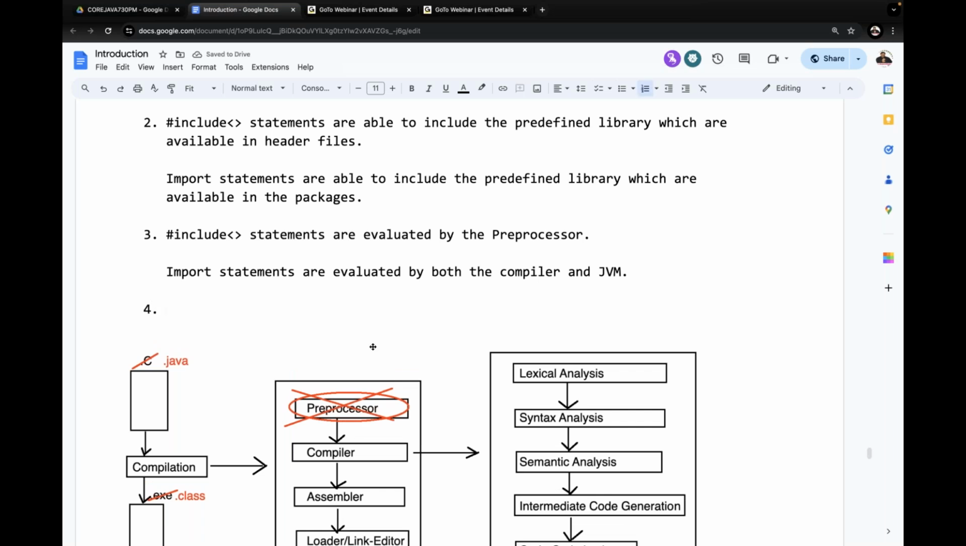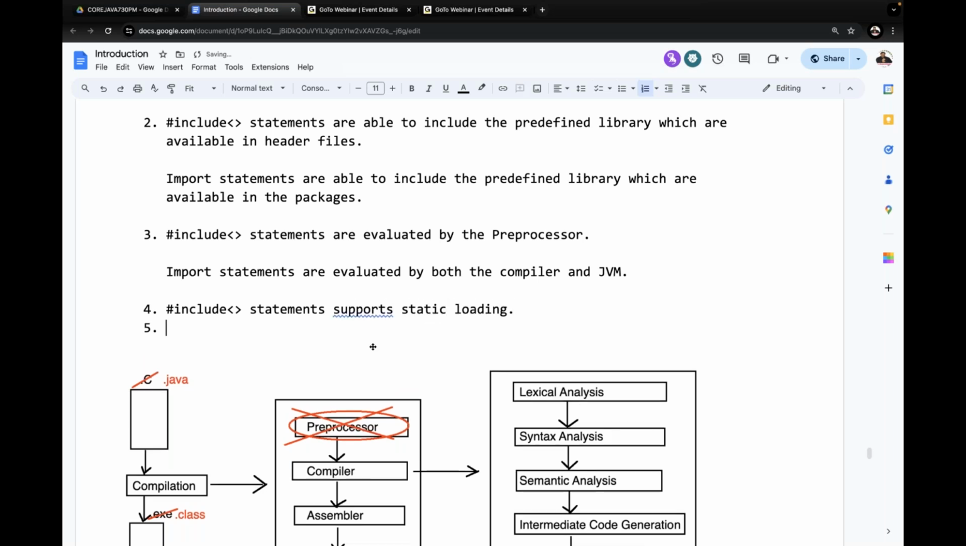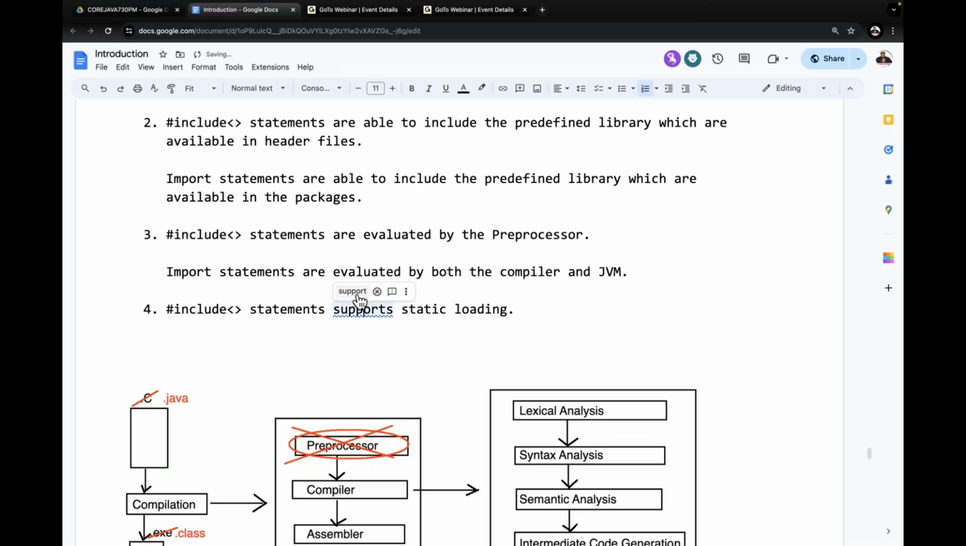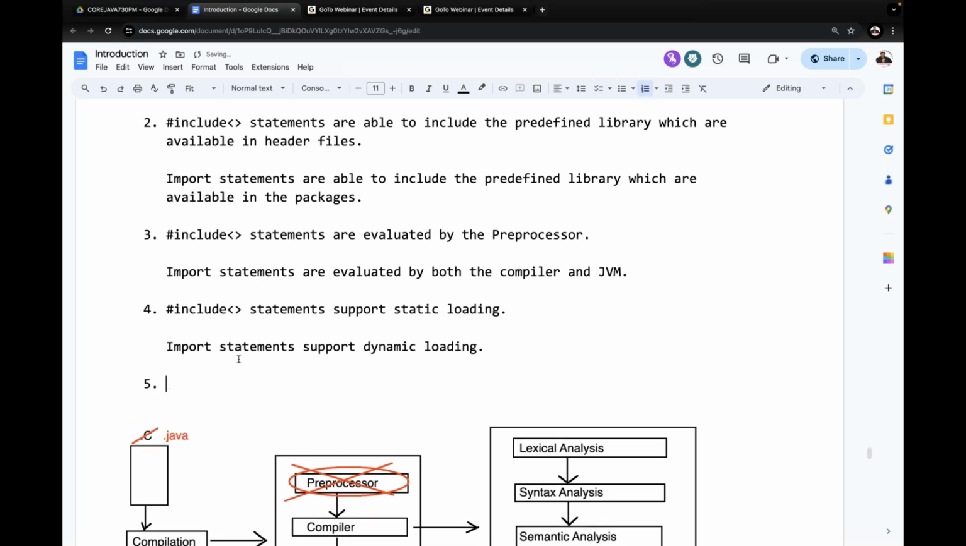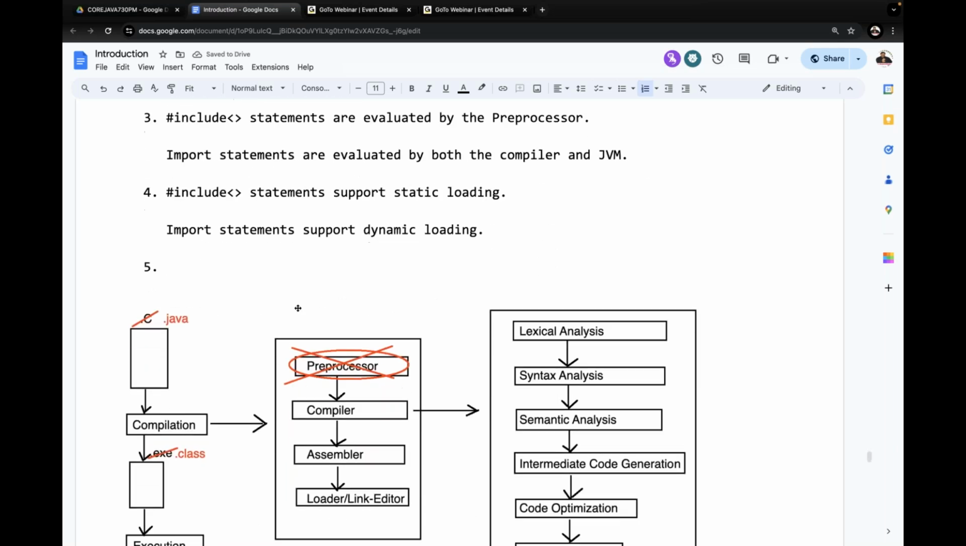Right, sir. What type of loading is supported by hash include statement? What type of loading is provided by import statements actually? Hash include statements support static loading. Import statements support dynamic loading. Hash include statements support what? Static loading. Import statements support what? Dynamic loading. All right. Next, another point here.